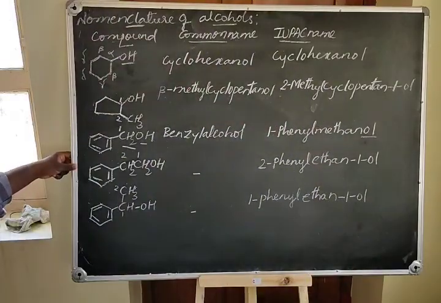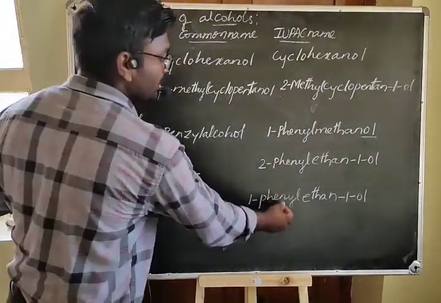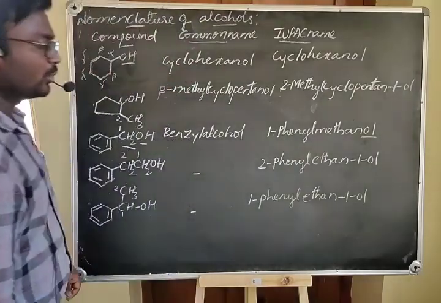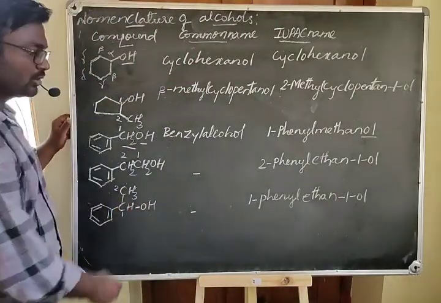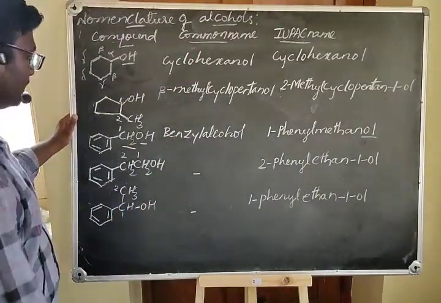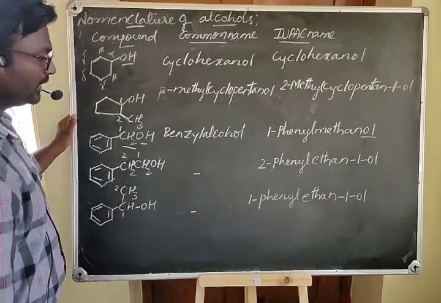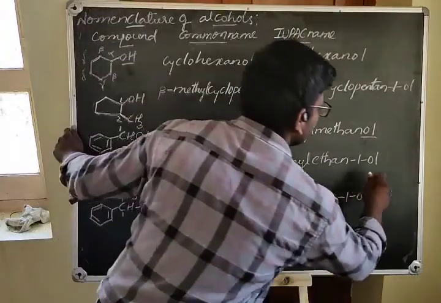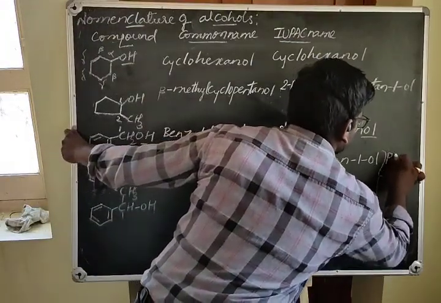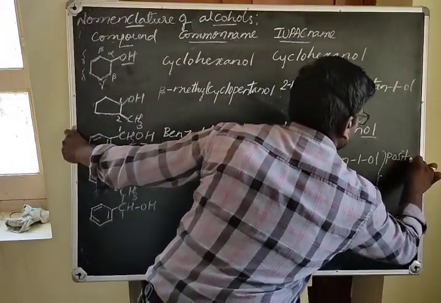See, you can observe that these two are isomers, and what is the relationship between these two compounds? There is just a difference in the position of the substituent phenyl, so these two are position isomers.